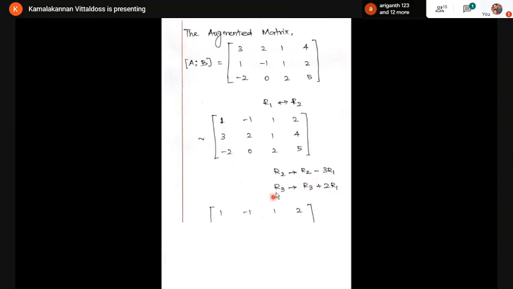Listen carefully. I'm not changing the first row. So I have to keep the first row R1 as R1. So 1, minus 1, 1, 2 is the first row. For the second row, I multiply the first row by 3 and subtract.